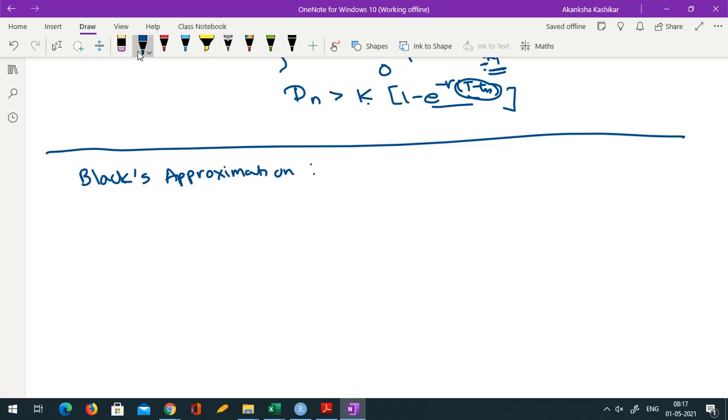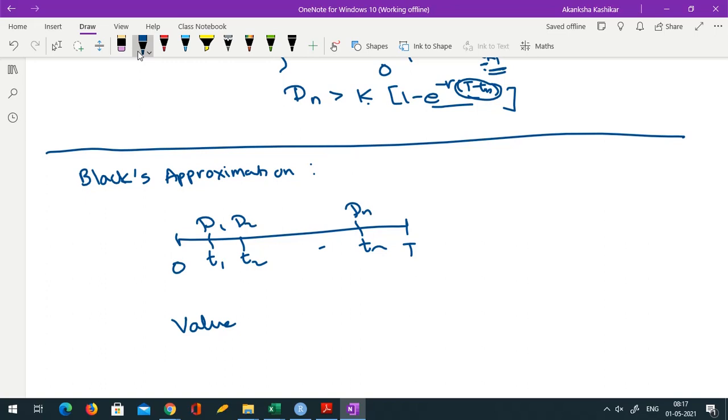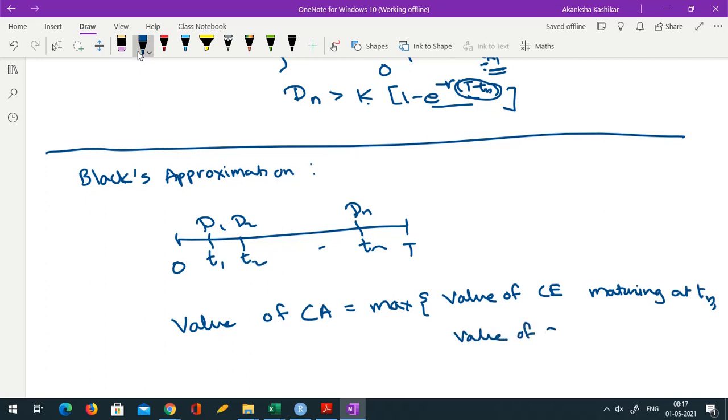Black says that, suppose you have an American option where in between there are many dividend payments T1, T2, Tn, etc. So these are dividend dates with D1, D2, Dn as the amounts of dividends. So the value of an American call option is the maximum of the value of a European call option maturing at Tn and the value of a European call option maturing at T.